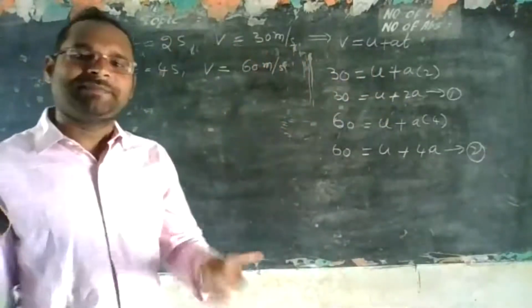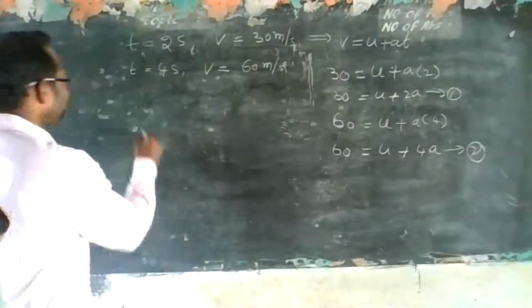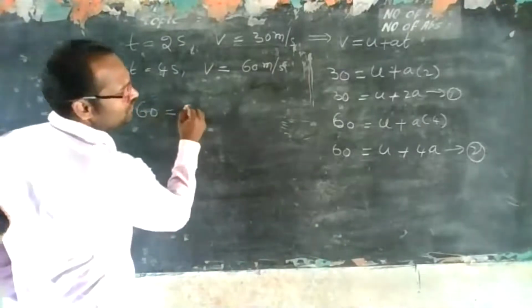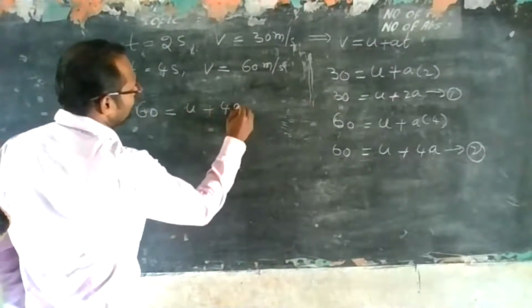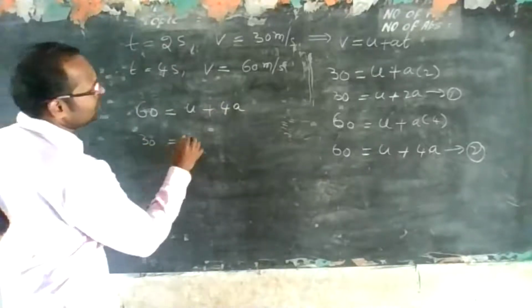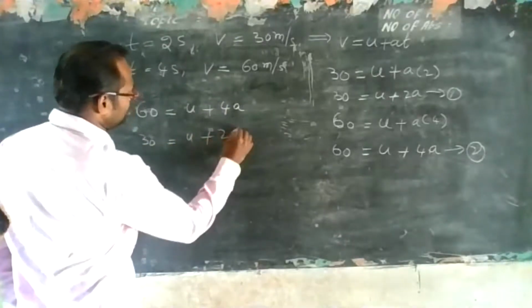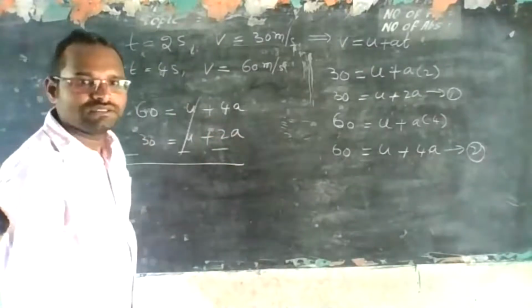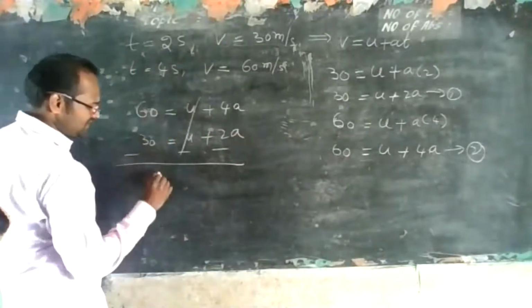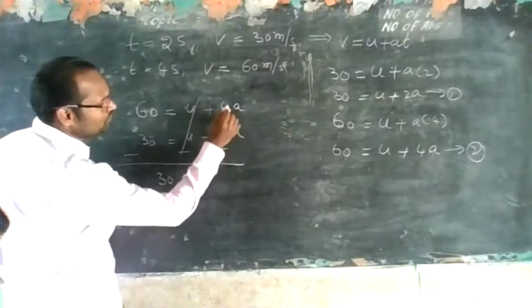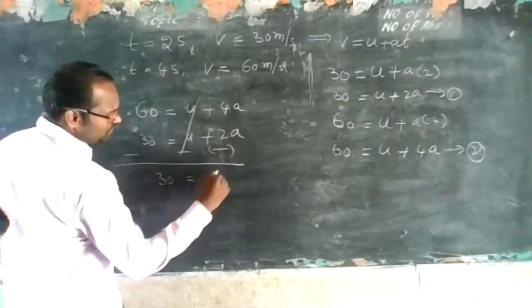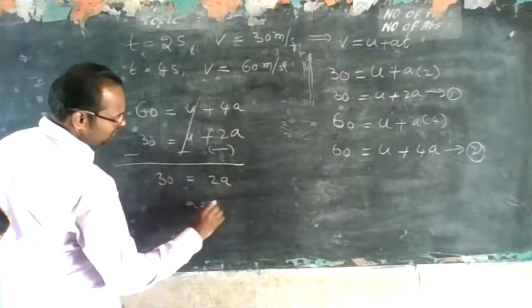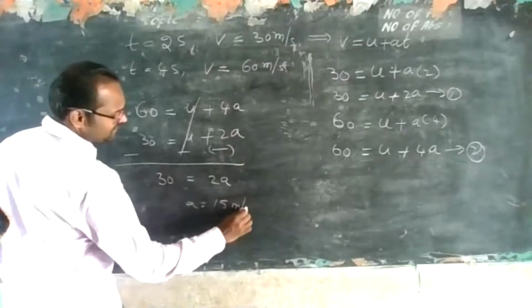What we need to do? Subtract these two equations. What are you having? 60 is equal to U plus 4A. Next, 30 is equal to U plus 2A. Subtract: minus, minus, minus. These two U terms cancel. 60 minus 30 is 30, equal to 4A minus 2A, which is 2A. Then A is equal to how much? 15 meters per second square.